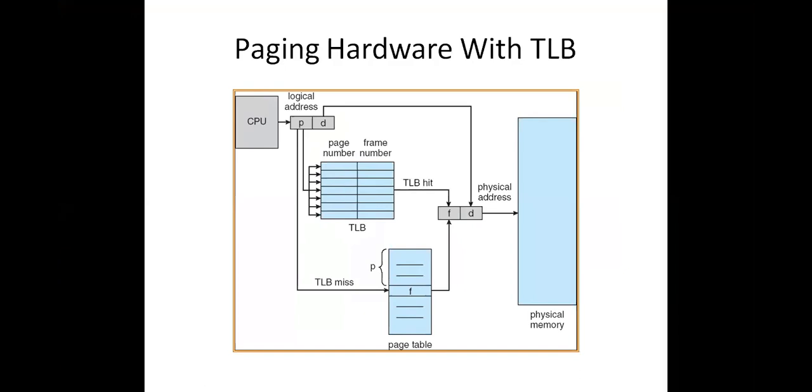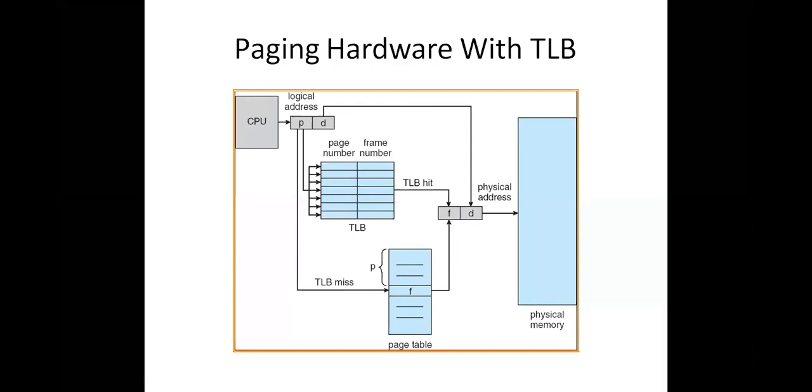So if the page number is available in the TLB entries, then it is called a TLB hit. If the page number is not available in the TLB, it is treated as a TLB miss. At that time you need to go to the page table. Then we get the frame number, the offset is added to the frame number, and the physical address is generated. When the page table size is too big, every time you need to go to the main memory to get the frame number, it is a time consuming process.